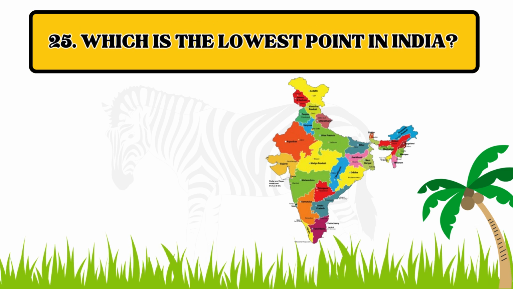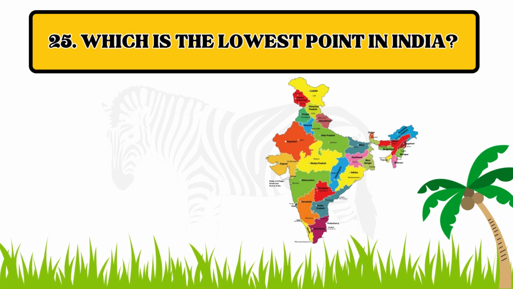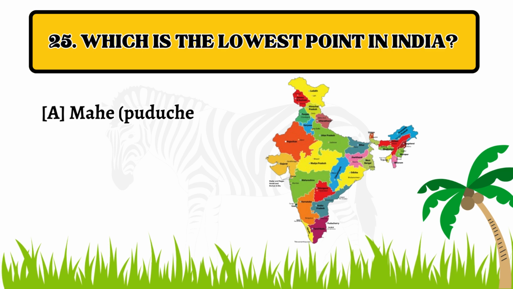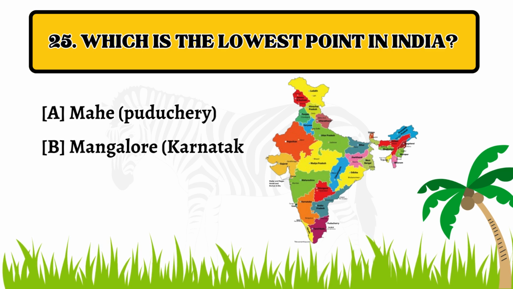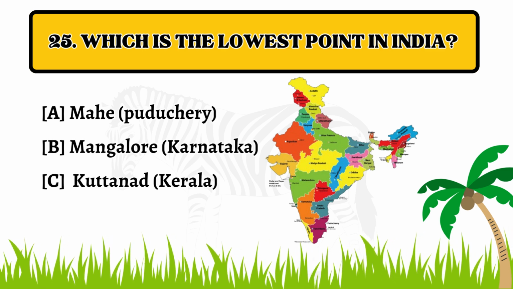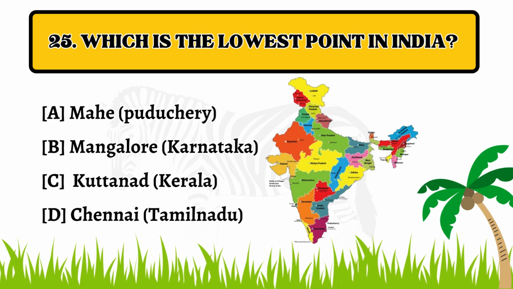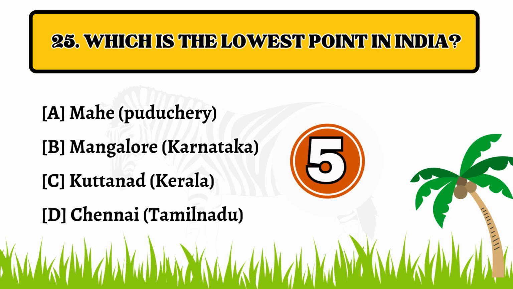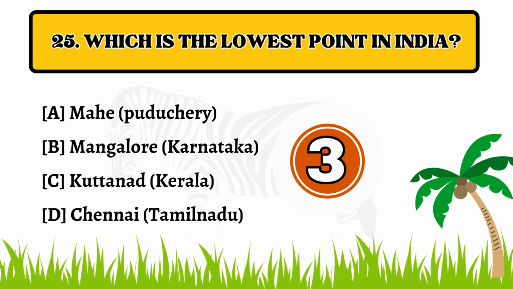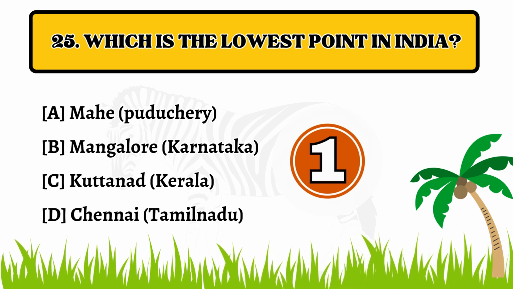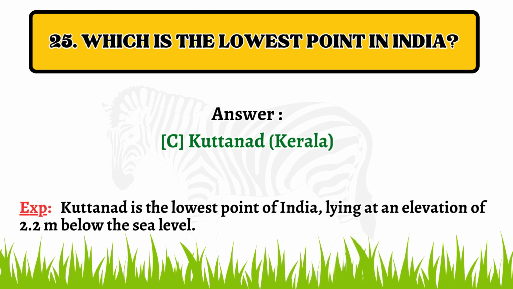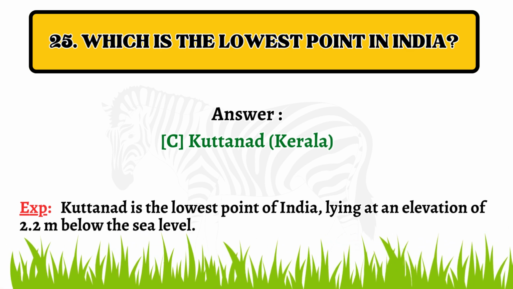Question number 25. Which is the lowest point in India? Option A, Mahe of Puducherry. B. Mangalore of Karnataka. C. Kuttanad of Kerala. D. Chennai of Tamil Nadu. The correct answer is option C, Kuttanad of Kerala.